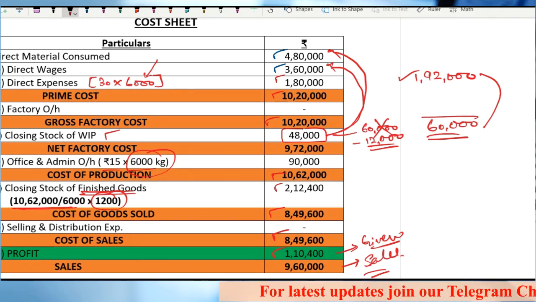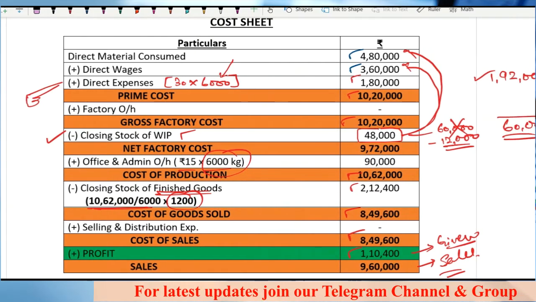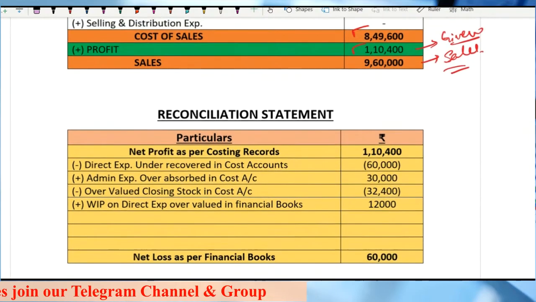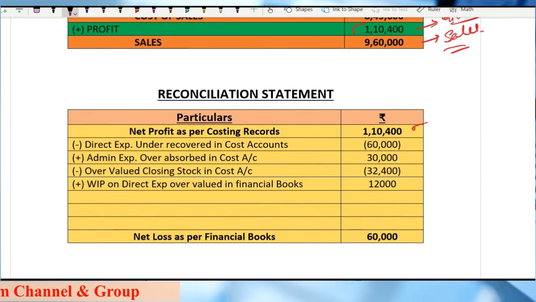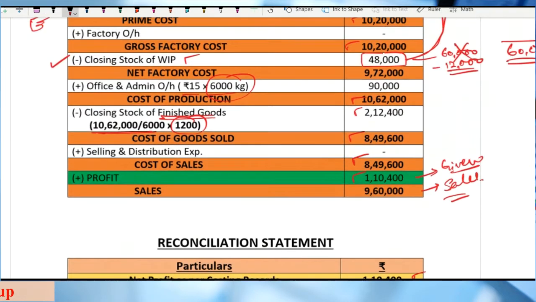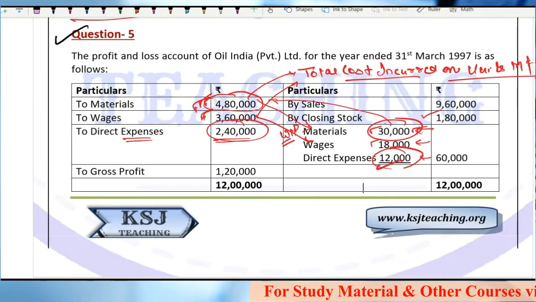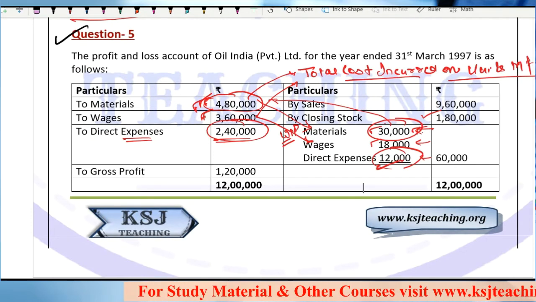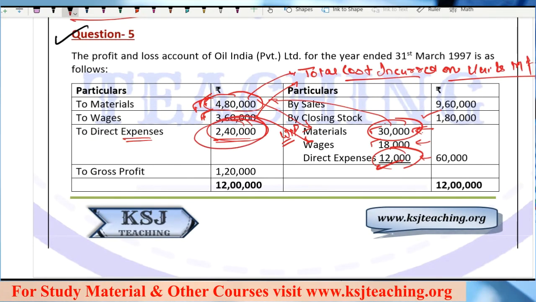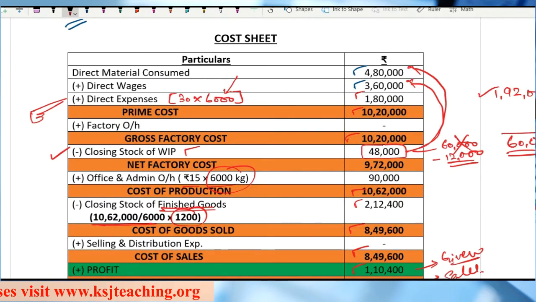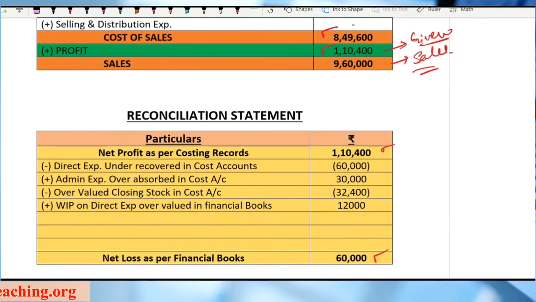This is why the question asks you to prepare the cost sheet, right? Then you have the reconciliation statement. Sir, where is the difference between these two profits? So one is regarding the direct expenses. Direct expenses in the cost sheet we have taken 1,80,000, whereas in the books, in the financial books, it is 2,40,000, right? So there is an under absorption to the tune of 60,000. So we have taken that direct expenses under recovered 60,000.